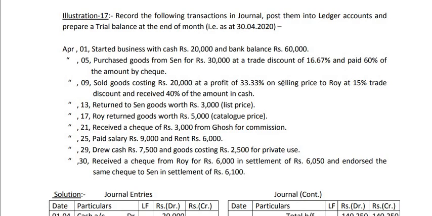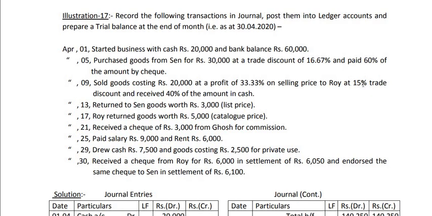Now you can confirm whether 33.33% of 30,000 is 10,000 or not. We know by calculation that 33.33% of 30,000 is 10,000. So goods costing rupees 20,000 are actually sold for 30,000 to Roy at 15% trade discount.